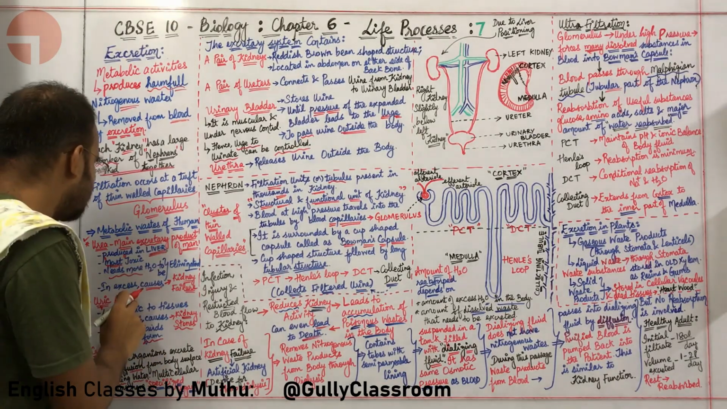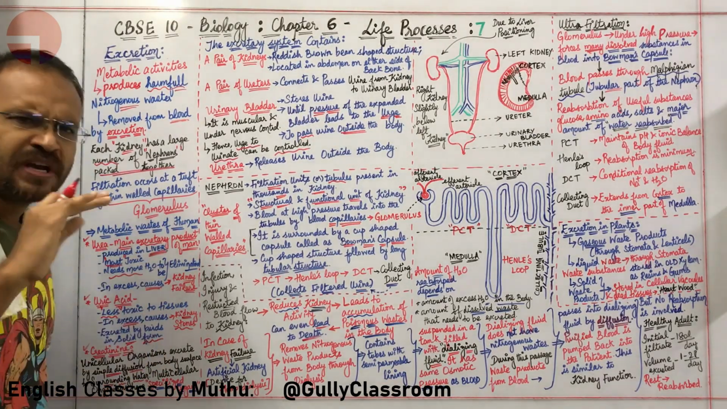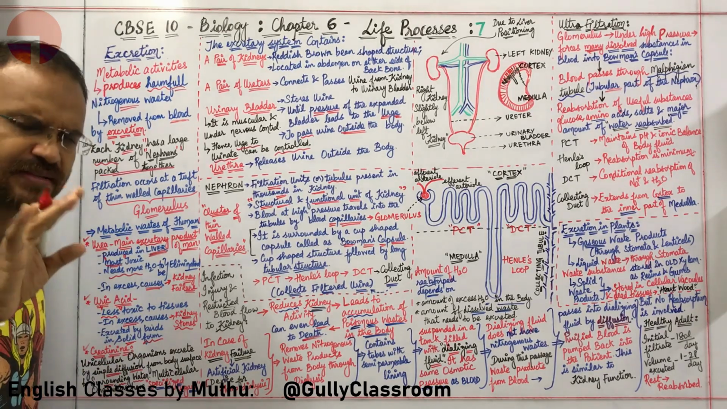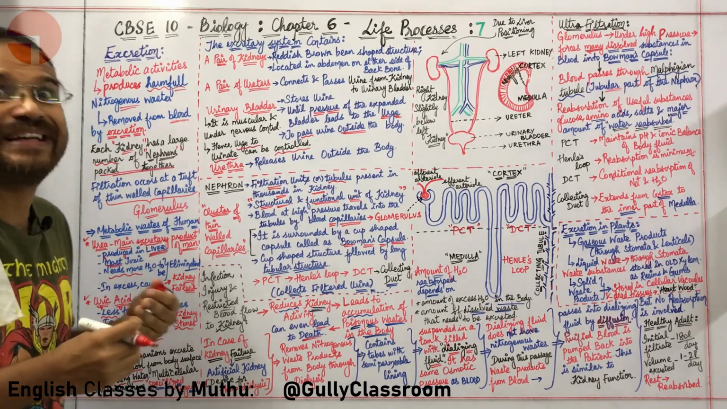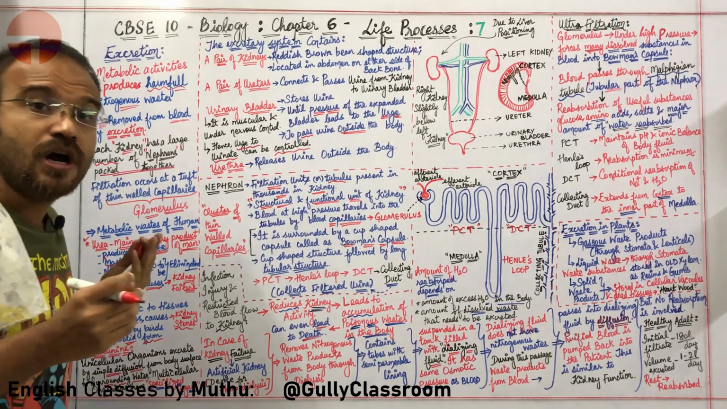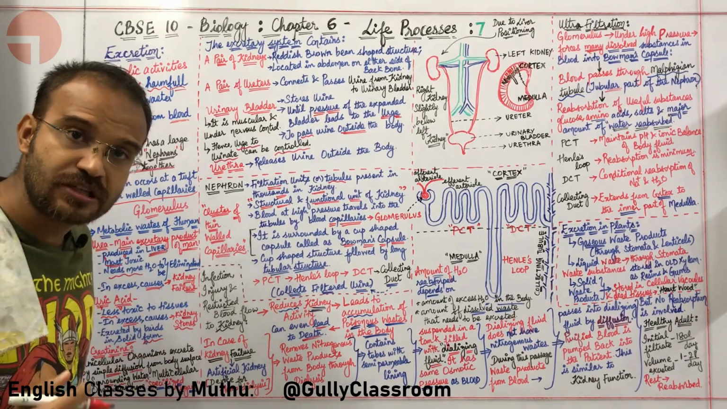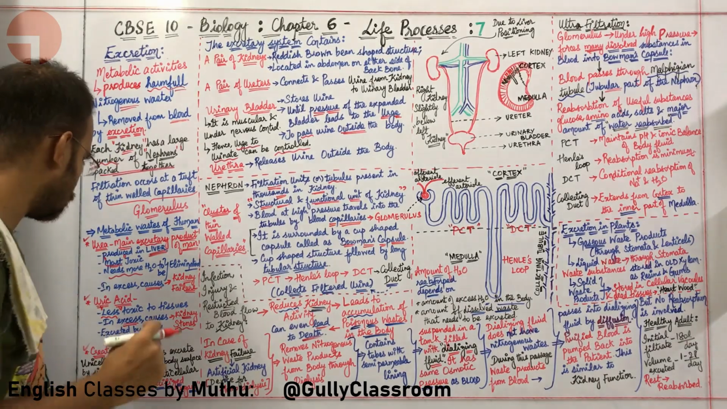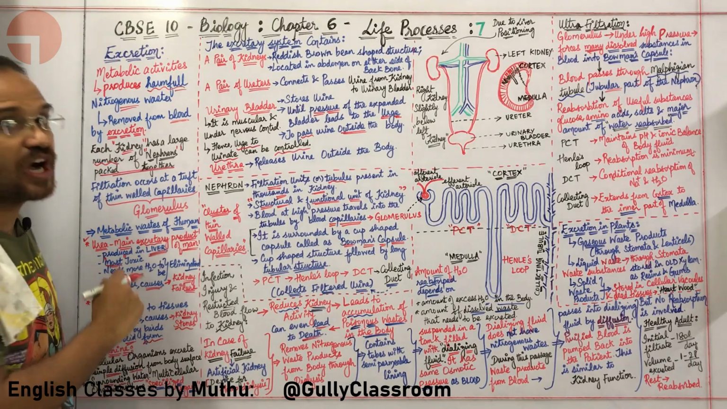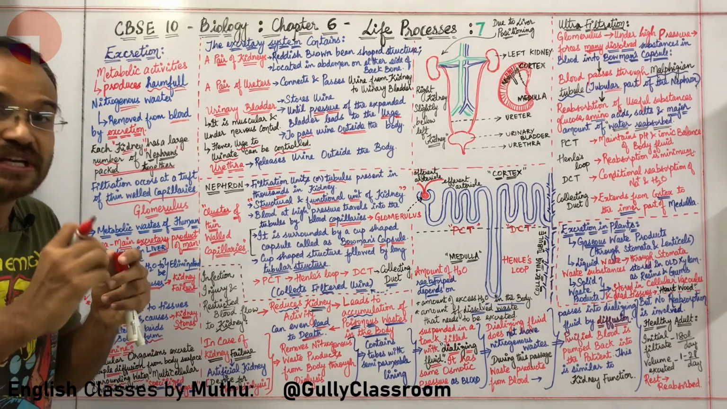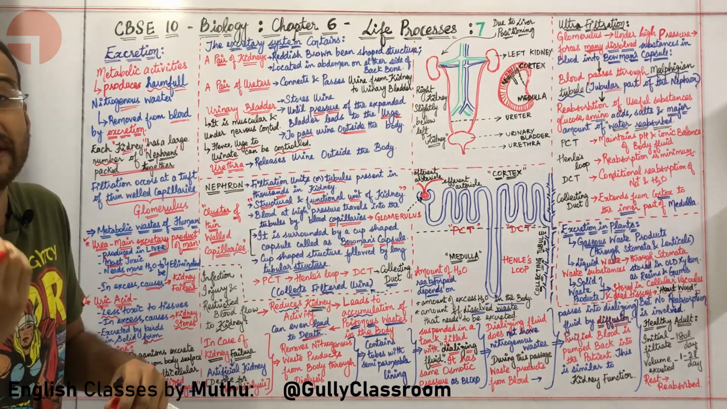Okay, sir. Tell me a couple of points about uric acid. Compared to urea, uric acid is less toxic to humans. In excess, it is causing kidney stones. What is uric acid in excess causing in the human body? Kidney stones. Yeah, what next? It is excreted by birds in solid form. So birds give out uric acid in solid form.